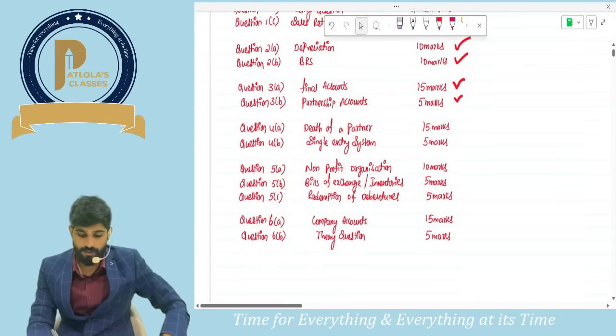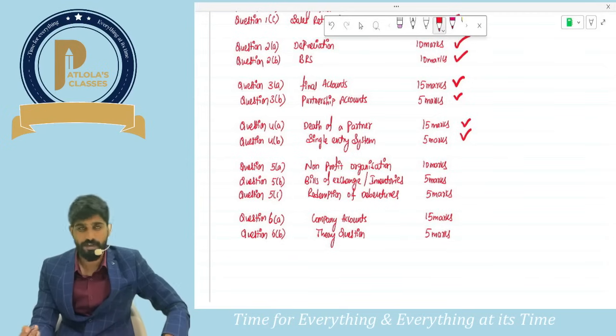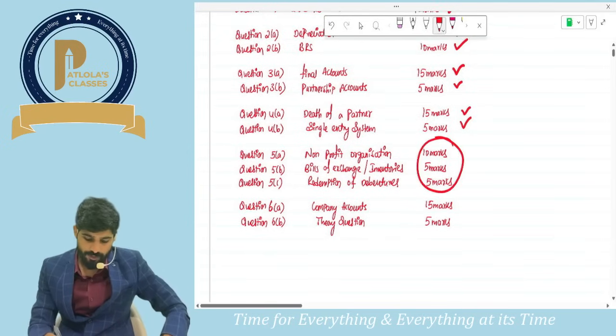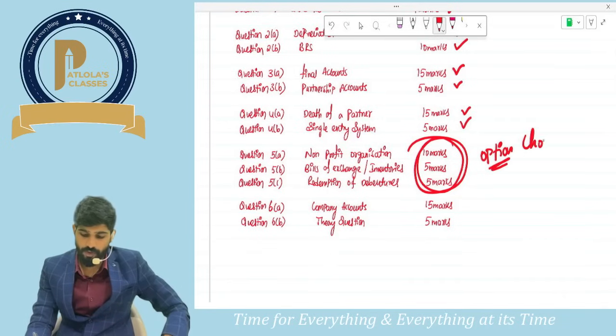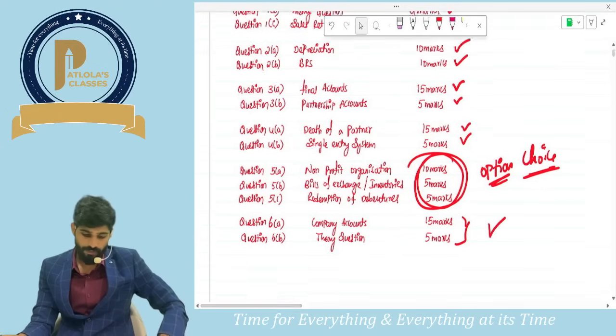And the fourth question, death of a partner, was 100% similar to the question given in your study material. Next, the 5 marks single entry question was also very straightforward. And guys, this was the question I have been talking about. This should be left as an option. It should be taken as a choice because this question is straightforward but has too many questions and is time consuming.